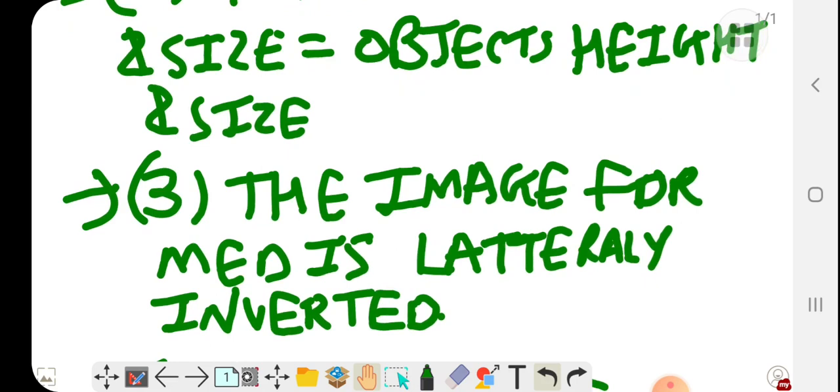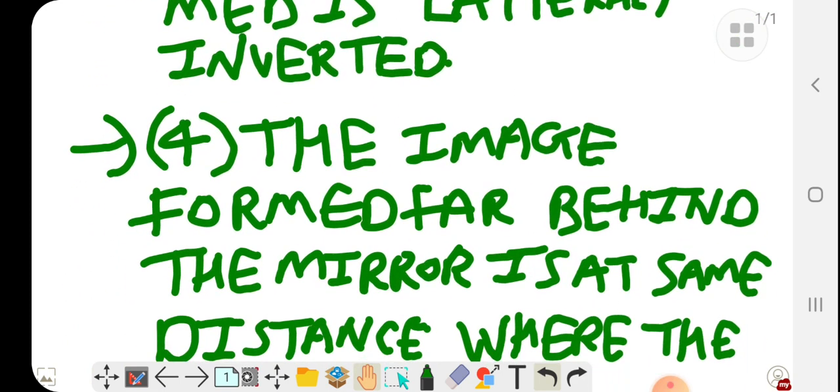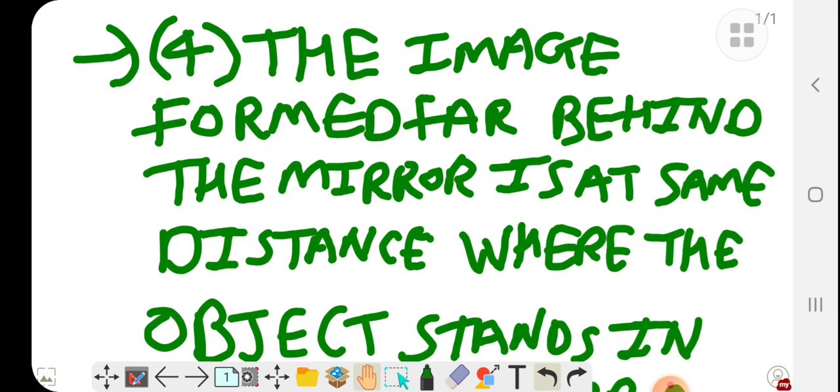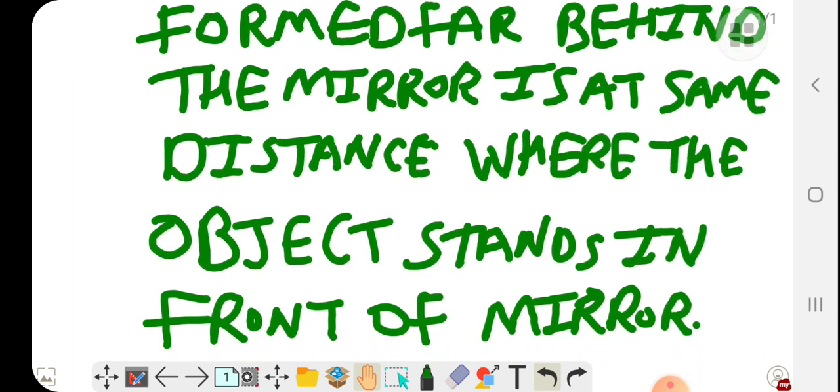Number three, the image formed is laterally inverted. Laterally inverted means if you raise your right hand in front of the mirror, the image raises its left hand. And number four, the image formed behind the mirror is at the same distance as the object. Means if you are 3 meters away from the mirror, the image formed behind the mirror is also 3 meters away, and that is the property of a plane mirror.